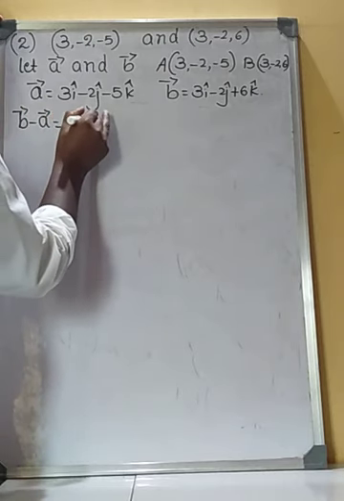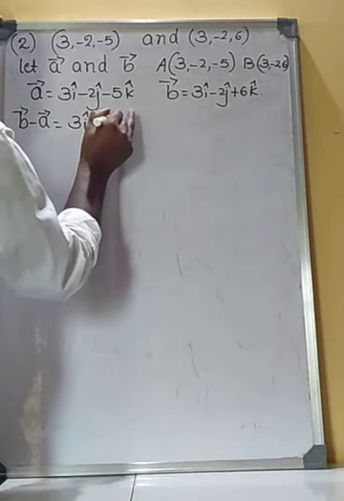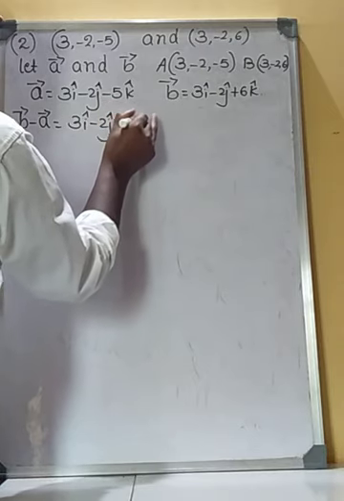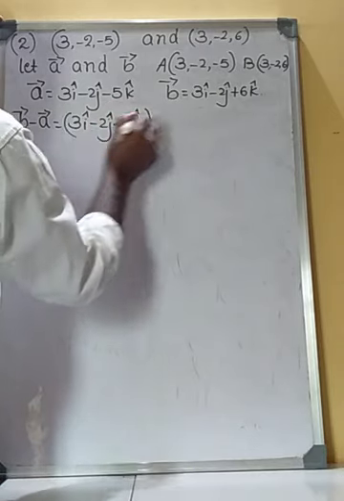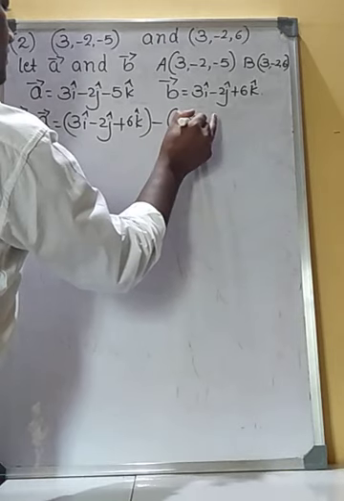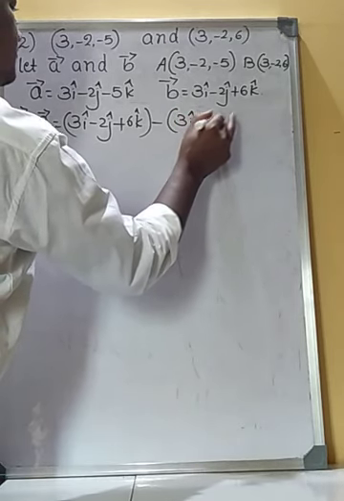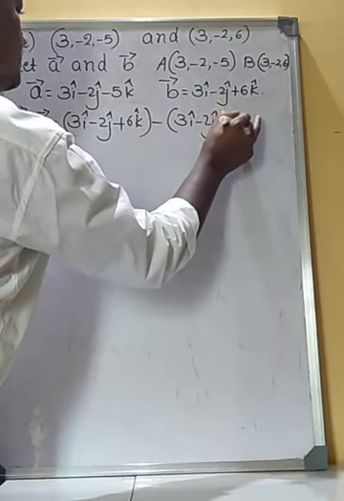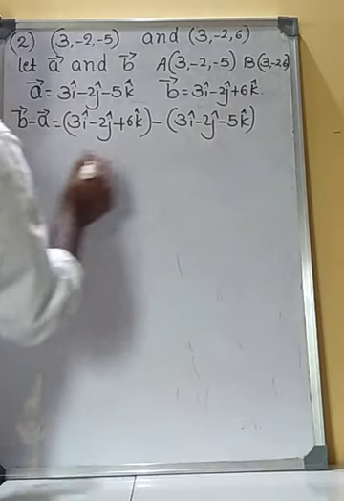Vector B is 3i minus 2j plus 6k minus (3i minus 2j minus 5k).